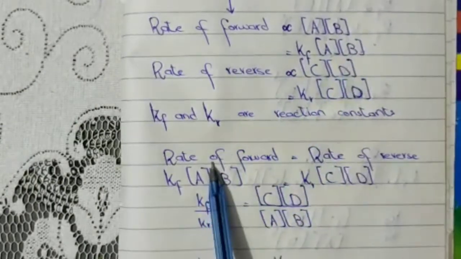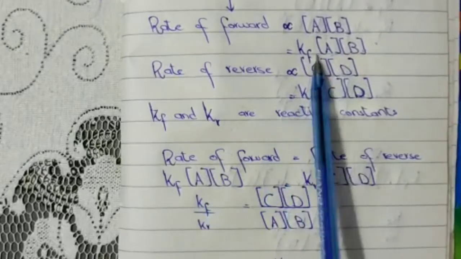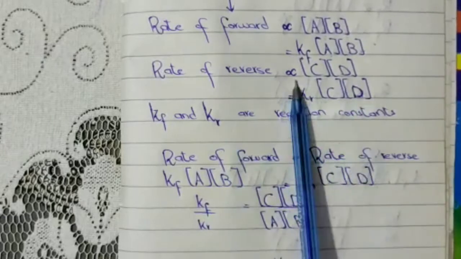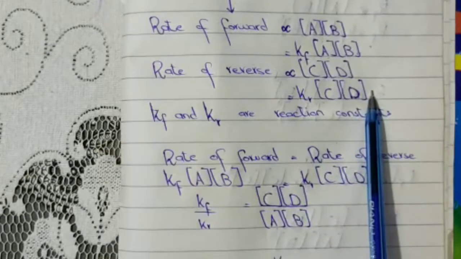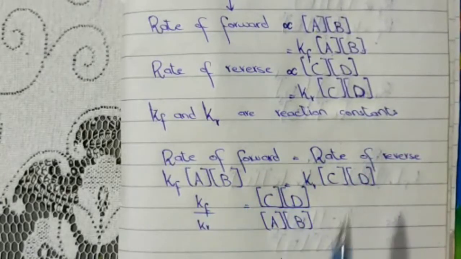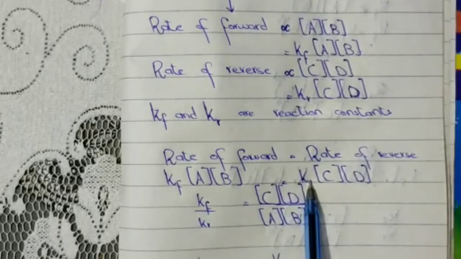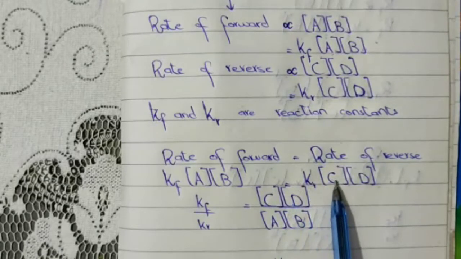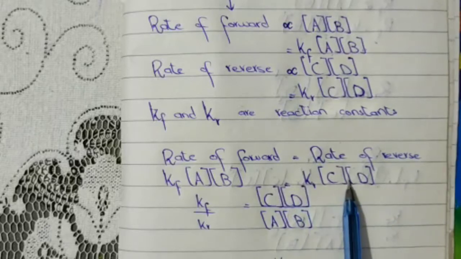So under rate of forward reaction, we can write this equation, and similarly rate of reverse reaction is this, basically as we have derived, and I have told you how we derived it, what is the phenomena. Okay, so we are writing these two here. Now what happens, this Kr, which is the reaction constant of the reverse reaction, is multiplying with these.